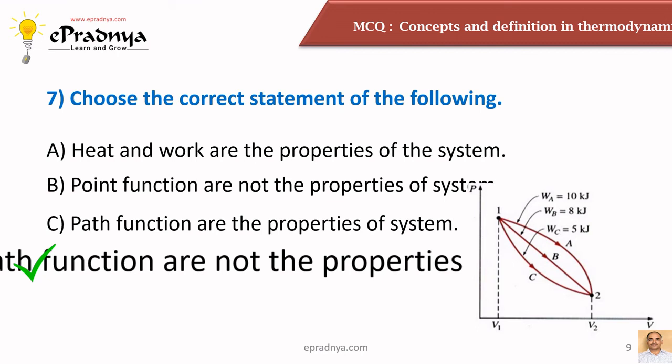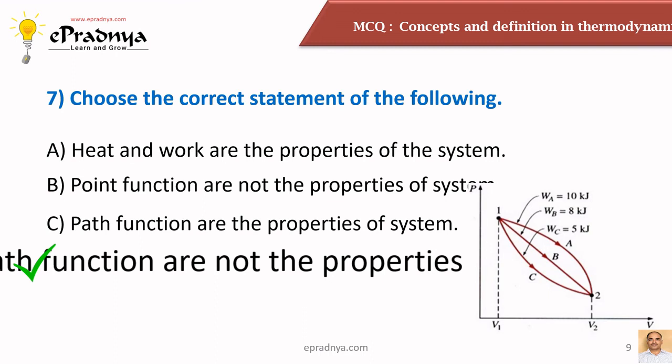We can see that when the system moves from state 1 to state 2, it can follow path A, path B or path C, and accordingly the energy transactions for each path are different. If path A is followed, the energy is different; for path B it is different; for path C it is different. It can be explained in another way.